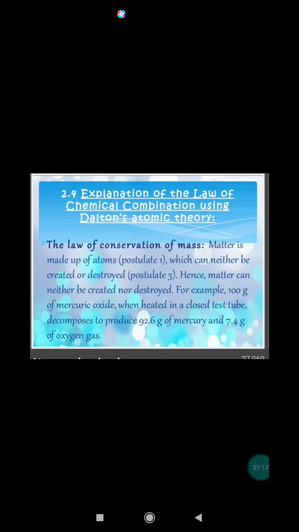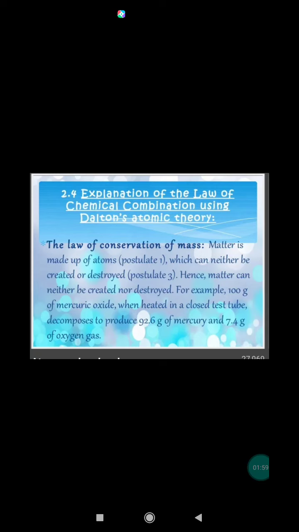First, the law of conservation of mass. Antoine Lavoisier, known as father of modern chemistry, established the law of conservation of mass in 1774. According to this law, whenever a physical or chemical change takes place, the total mass of the reactants is equal to the total mass of the products of the reaction. The substances that take part in the reaction are called the reactants, and the substances formed as a result of the reactions are called products.